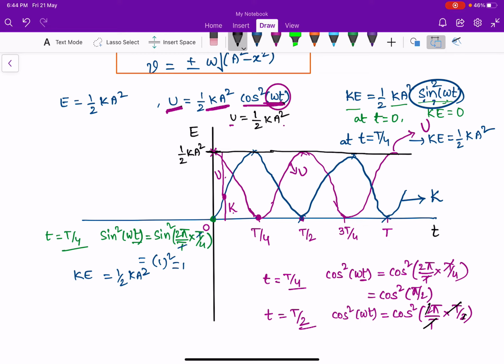At any point, if you take this point, from here to here it is kinetic energy, and the remaining part is potential energy. The sum of kinetic and potential energy is the total energy. This sum of potential and kinetic energy is simply the total mechanical energy. This is a graph for the combination of kinetic energy and potential energy.